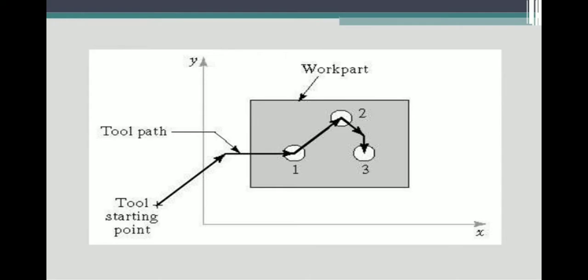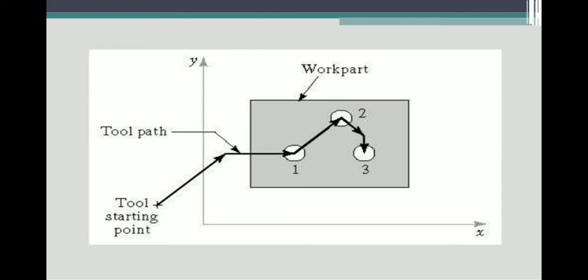What type of location are we maintaining? The tool should move only along that tool path position. From 1 to 2 and 2 to 3 there is a different length. 1 to 2 is some length, 2 to 3 is another different length. So we are not maintaining the same lengths, we are maintaining different lengths on the point to point location of the cutting tool. So that is the point to point operation performed on the NC machine tool.